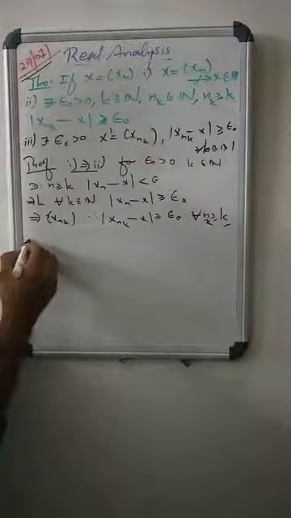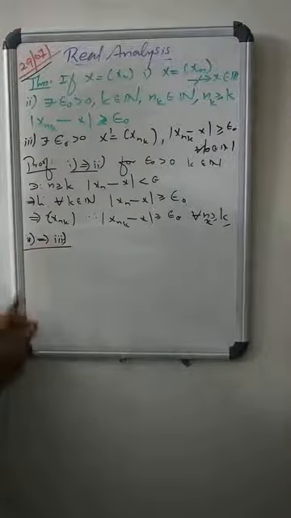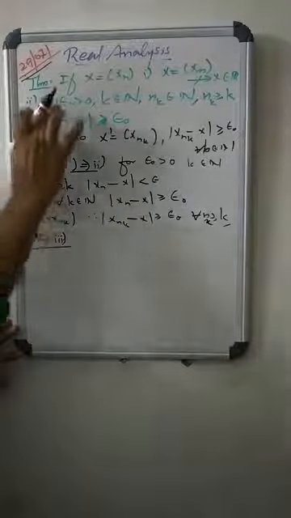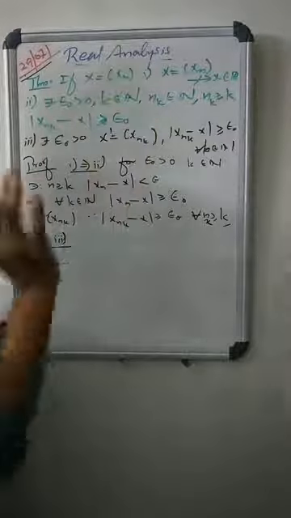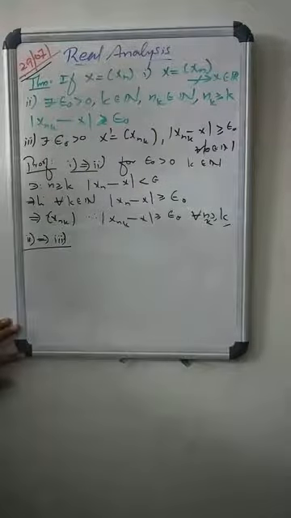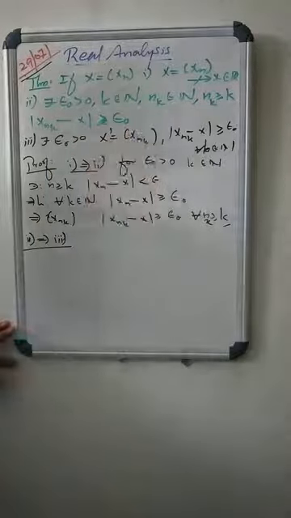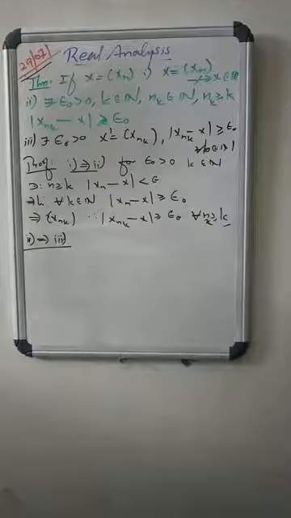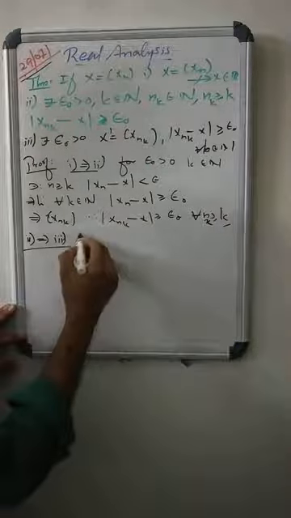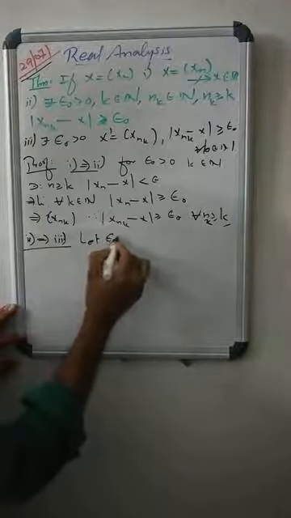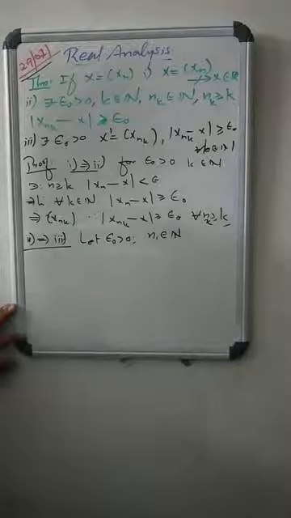Now, what is 2 implies 3? What is 2? For epsilon naught positive, there is a natural number nk with nk greater than or equal to k and the modulus of x_nk minus x is greater than or equal to epsilon naught. So for the subsequence, the modulus of x_nk minus x is greater than or equal to epsilon naught for all k in N. So let epsilon naught be positive, and n1 in N.